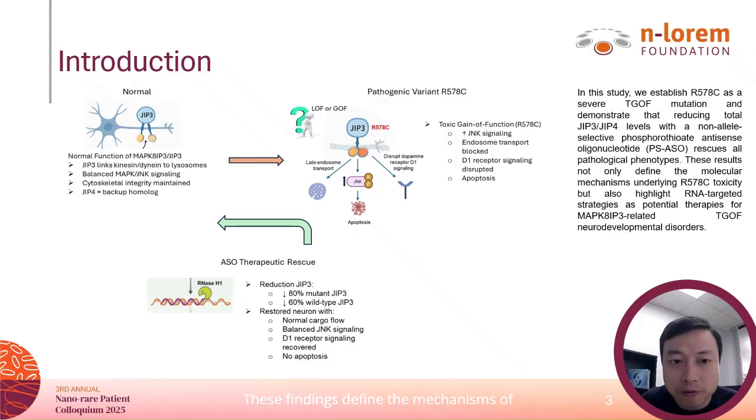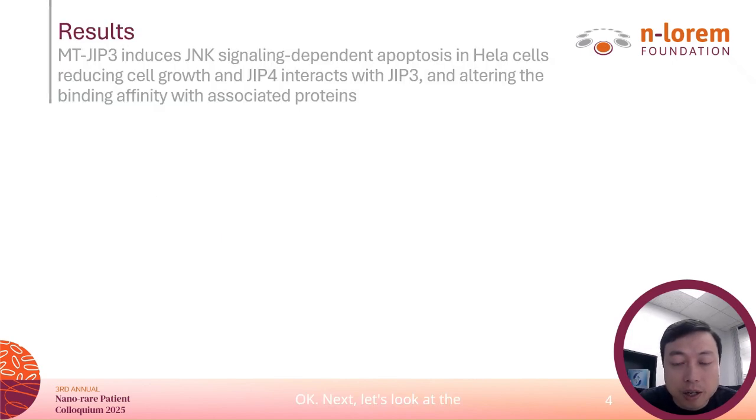These findings define the mechanisms of R578C toxicity and highlight RNA-targeted strategies as a promising therapy for MAPK8IP3-related disorders. Okay, next, let's look at the results to support our findings.